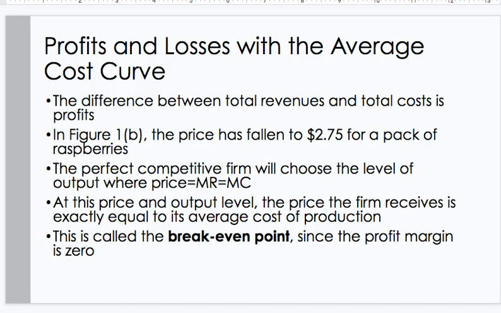Profits and losses with the average cost curve. The difference between total revenues and total costs is profits. In figure 1b, the price has fallen to $2.75 for a pack of raspberries.